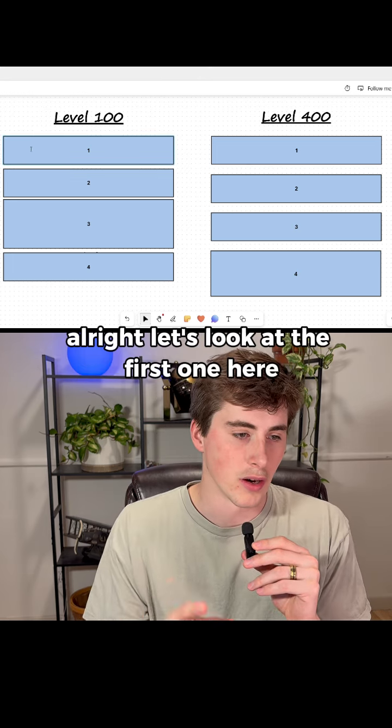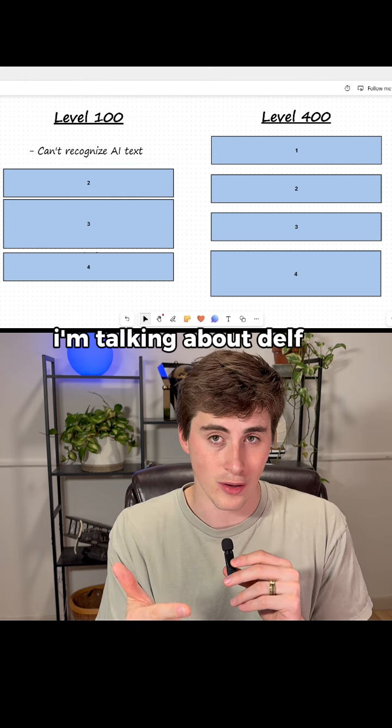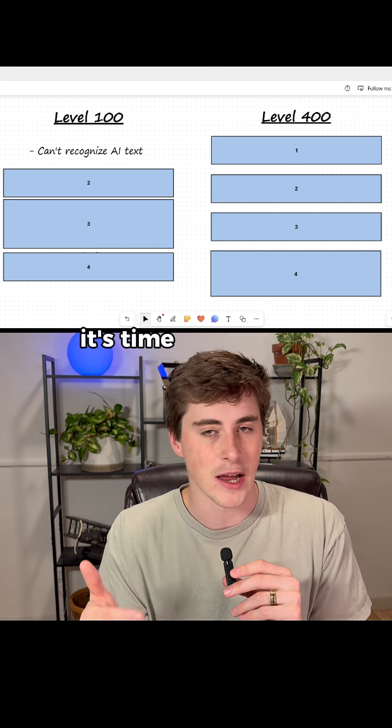All right, let's look at the first one here. Can't recognize AI text. I'm talking about the em dash. I'm talking about "delve." "It's worth noting." "Shipped." So if you're oblivious on what's AI and what's not, it's time to get more knowledgeable there.